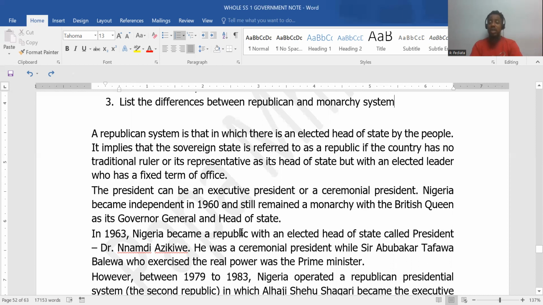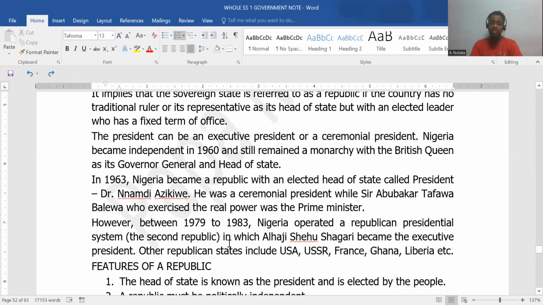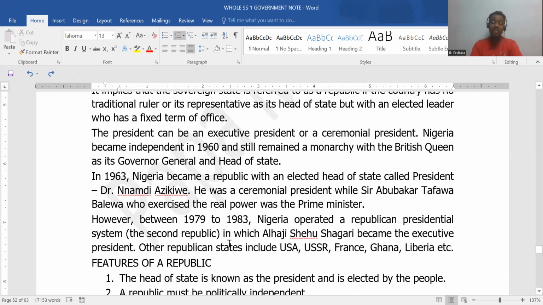But in 1963, Nigeria became a republic with an elected head of state called Nnamdi Azikiwe, who was though a ceremonial head of state, while Tafawa Balewa was the prime minister. So Nigeria became a republic from 1963 till when we had the first military coup in 1966.